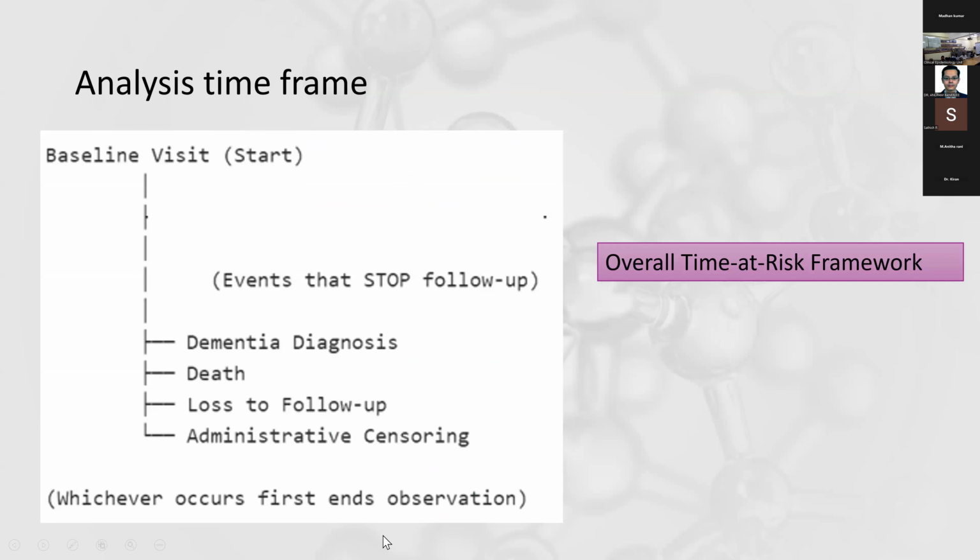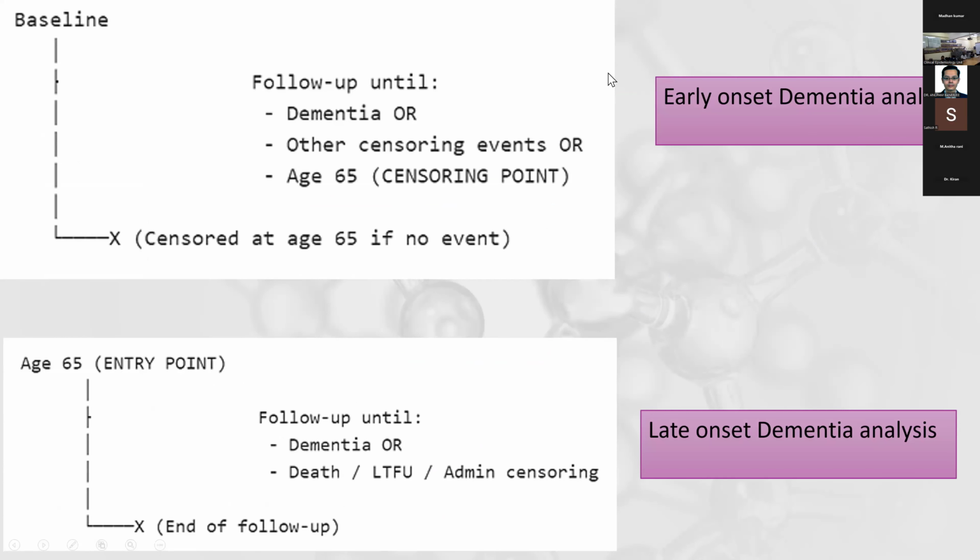Now, how do they actually analyze the data? This is the time frame of analysis. Once the patient gets recruited, they follow up the patient from the baseline visit. And then once the patient develops dementia, or dies, or is lost to follow-up, or if there is administrative censoring, then you stop following up the patient. But if you want to analyze early onset dementia, you must censor the follow-up at 65 years if there is no event, irrespective of whether the patient has developed any of the outcomes. And for late onset dementia analysis, your entry point should start at age 65.